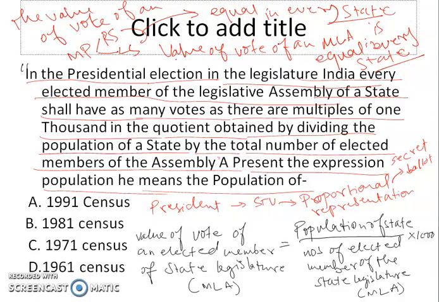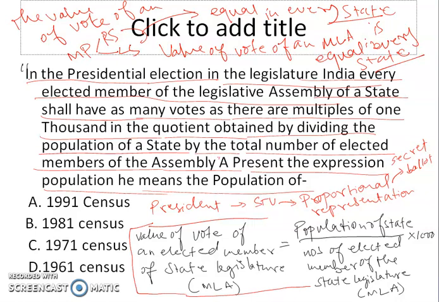As we know, the population of different states is different. Despite this fact, the formula has been devised such that the value of vote of an MLA and value of vote of an MP, whether in Rajya Sabha or Lok Sabha, is always equal in every state.